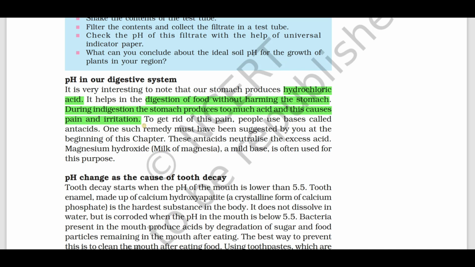To treat the acidity, we use some kind of bases called as what? Antacids. Antacids are basic in nature. In case of excess acid, in case of acidity, what is the prescribed medicine? Antacids. Antacids neutralize the excess acid produced in the stomach. Example for antacids are magnesium hydroxide, which is milk of magnesia.